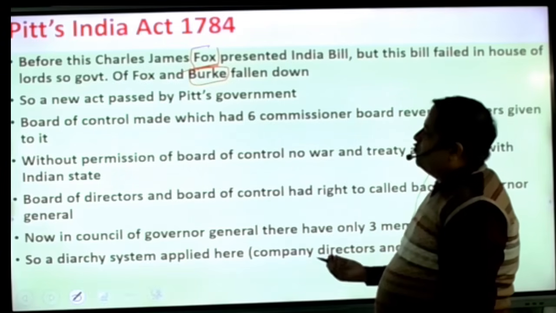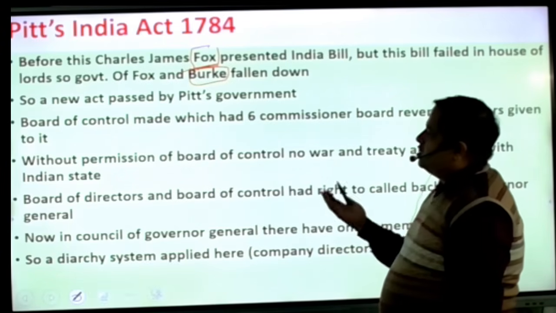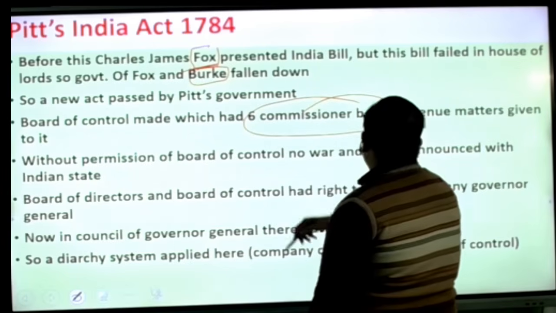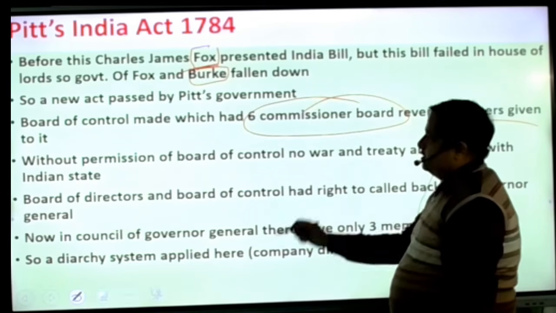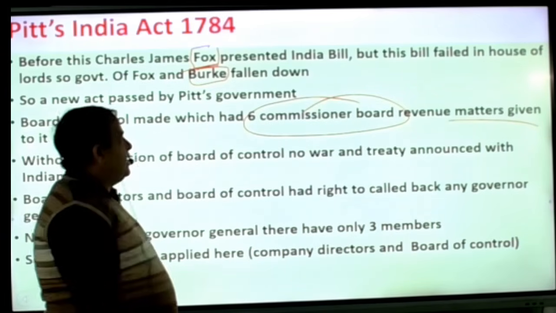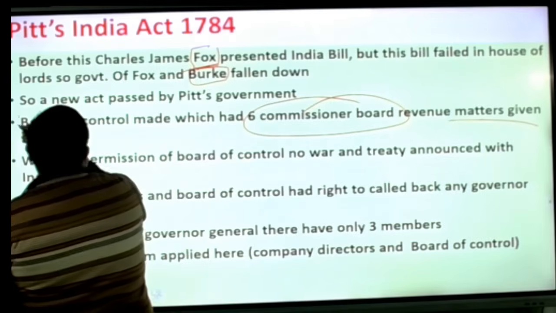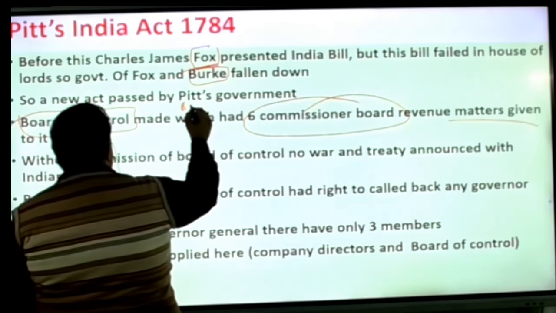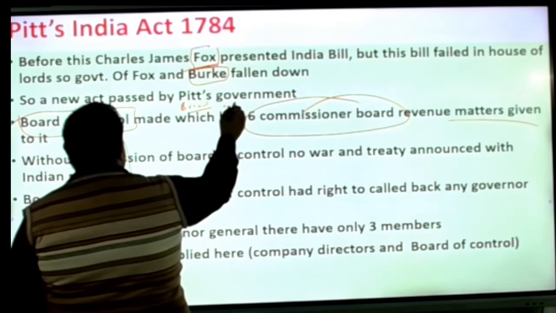So what provisions were made in this act? A Board of Control was made, which had six commissioners, and revenue matters were given to it. So for the first time a Board of Control was made. So here two boards were there: first the Board of Control, and before it the Board of Directors.